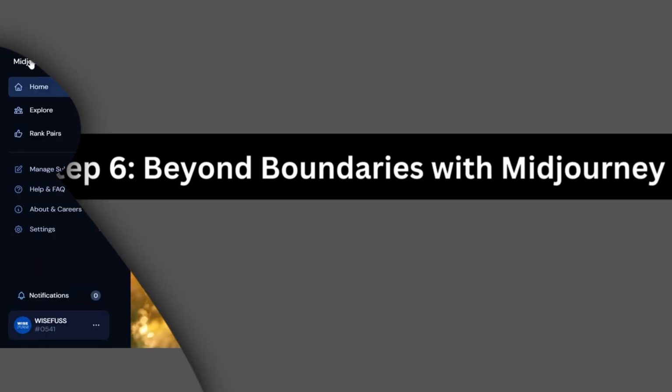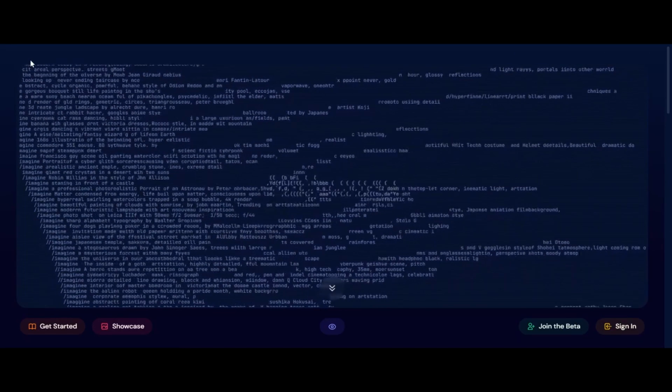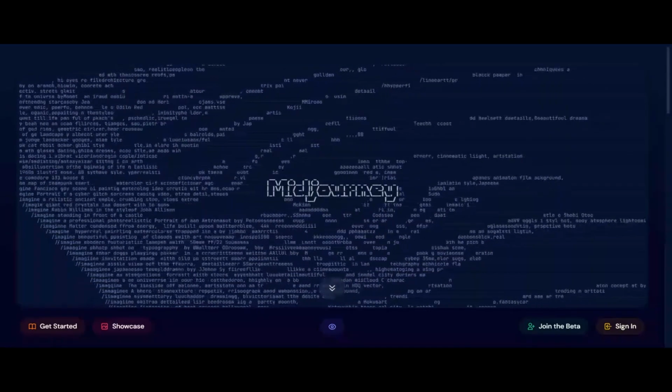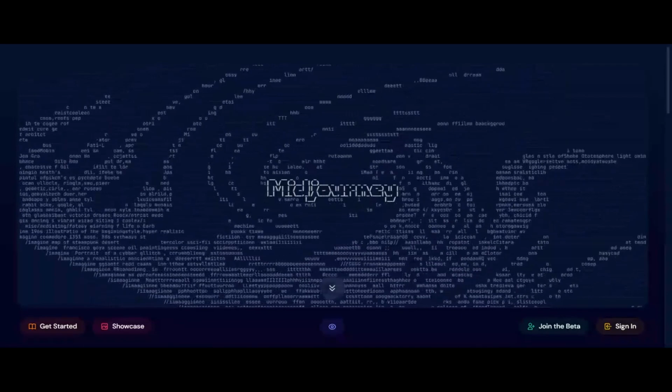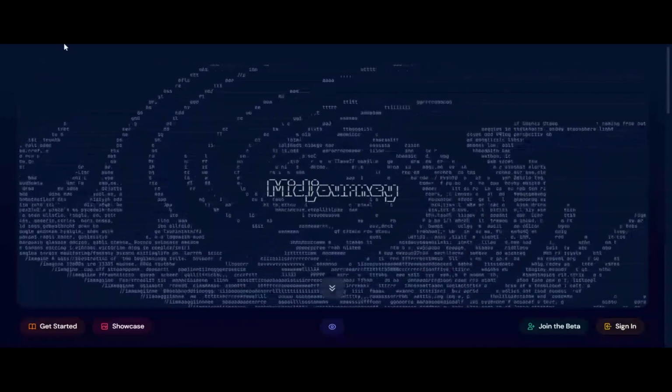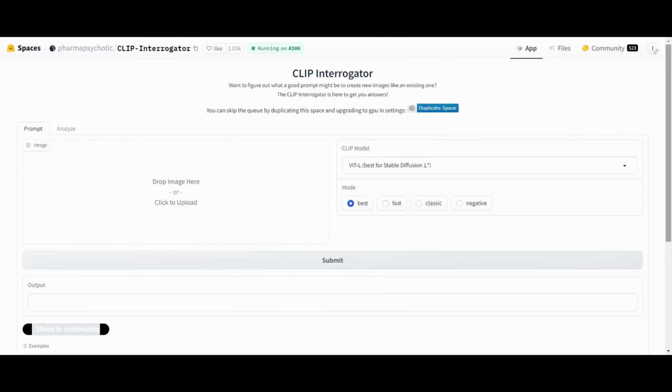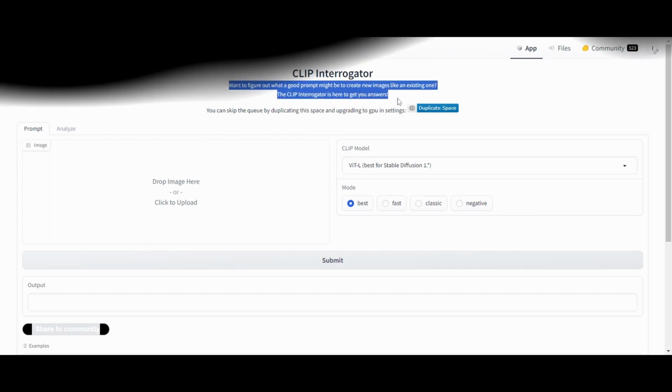Step number 6, beyond boundaries with Midjourney. Now, let's talk about the home of this transformative tool, Midjourney. But what if you're not using Midjourney? Fear not, you can achieve the same magic with the free Clip Interrogator tool. The journey of infinite artistry isn't confined to a single platform. It's about the concepts, the connections, and the boundless imagination you bring to the table.